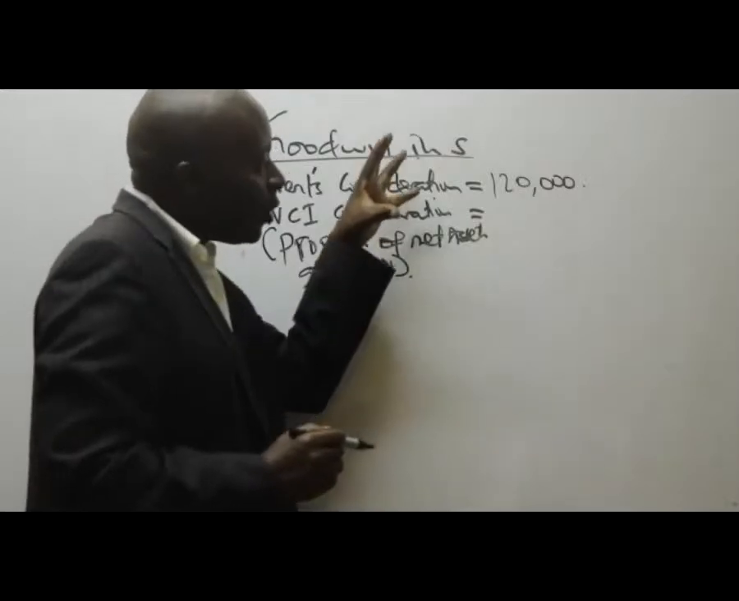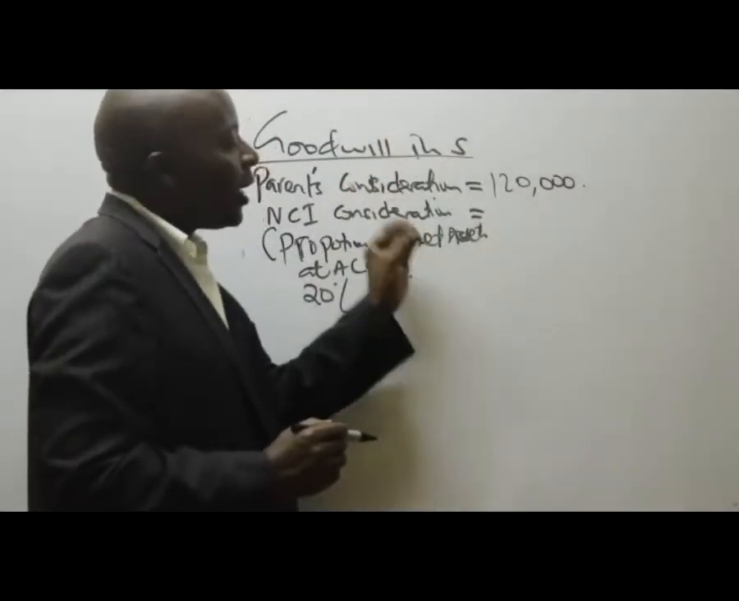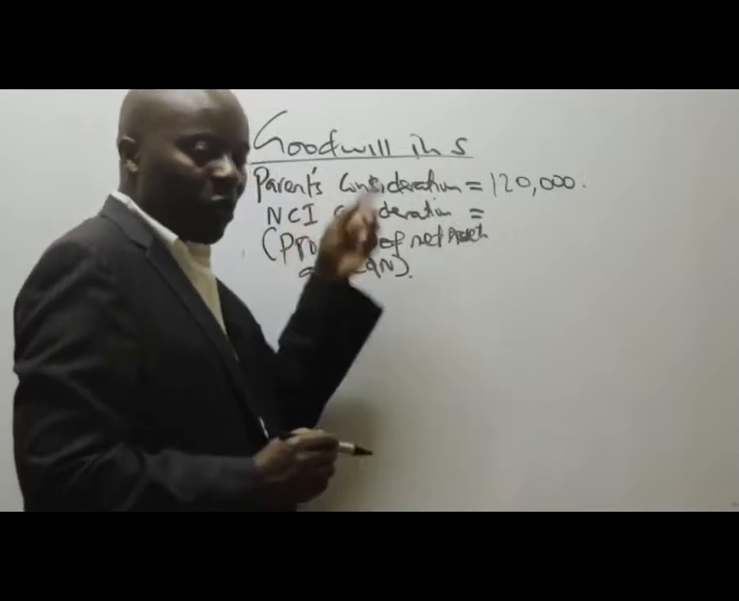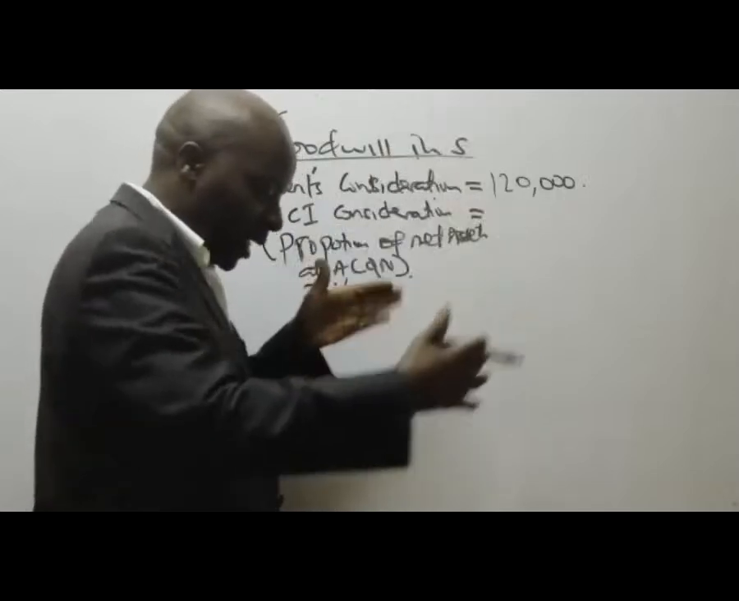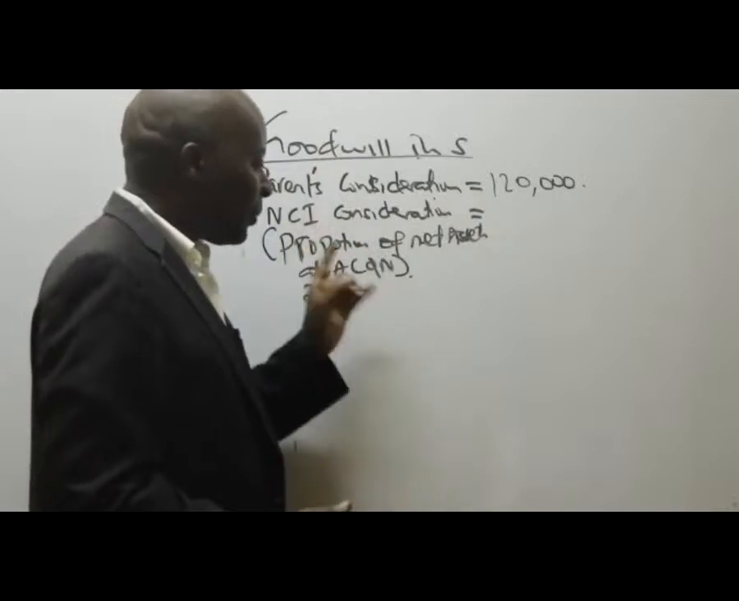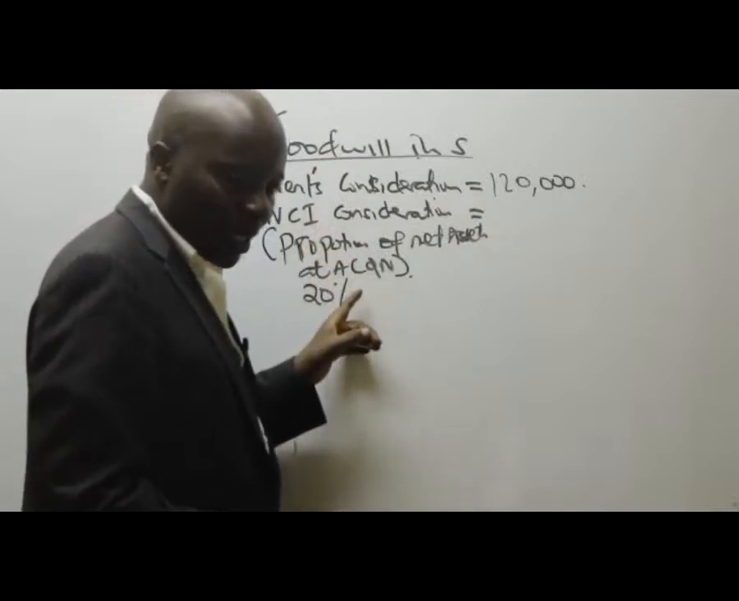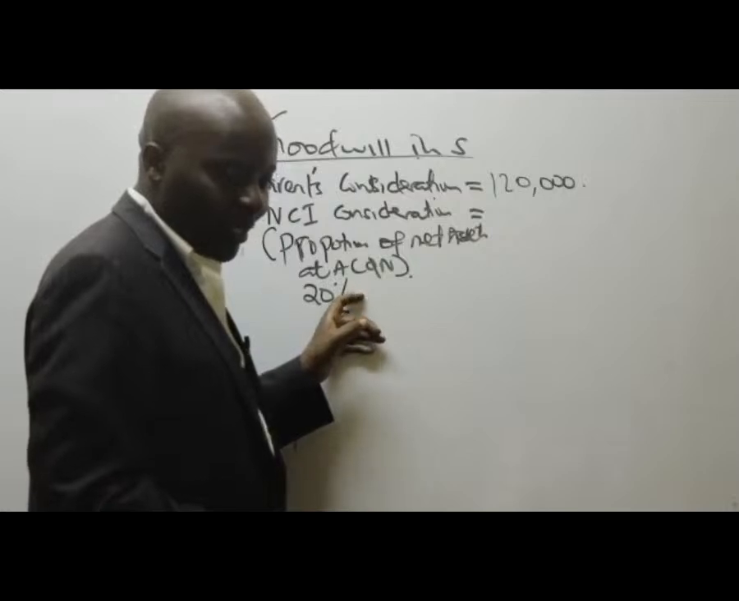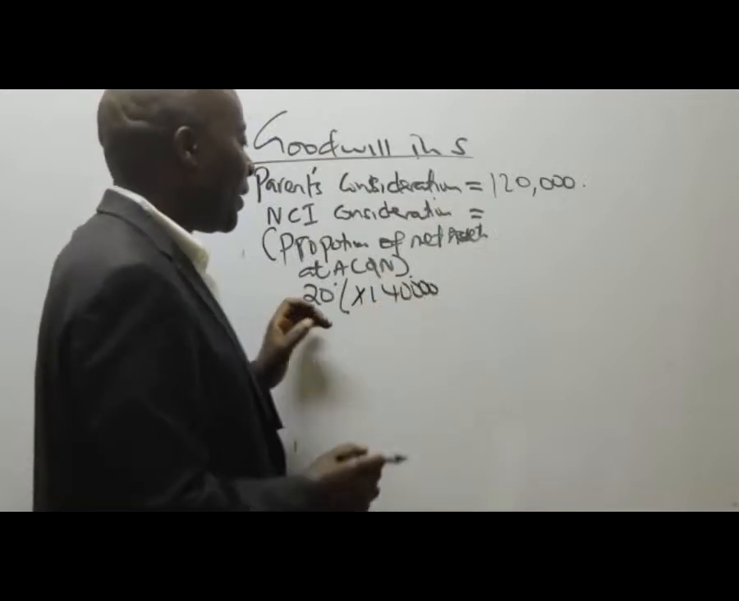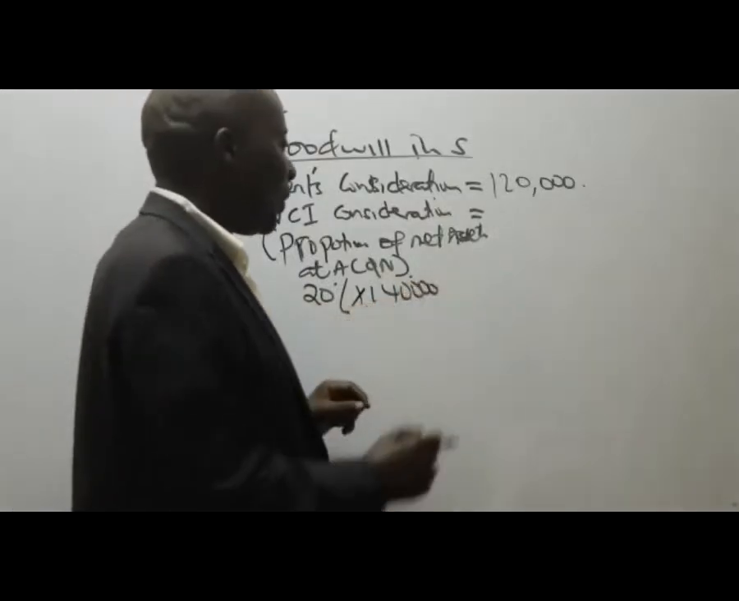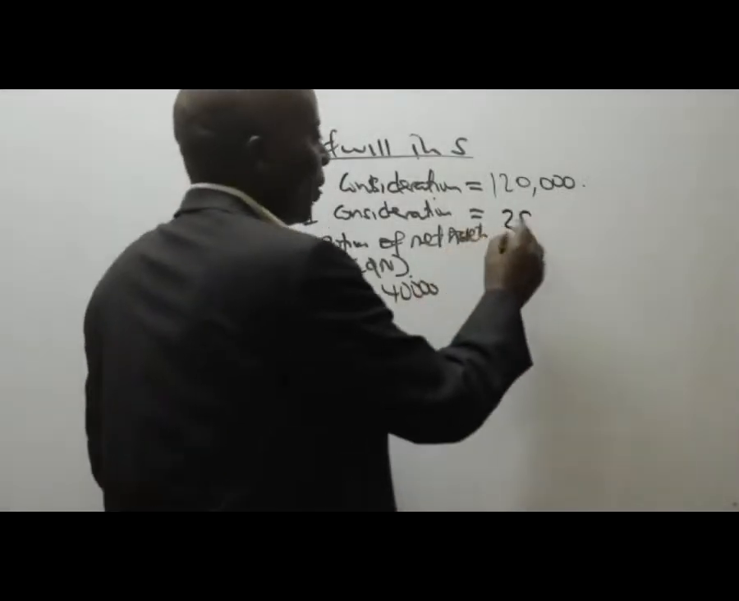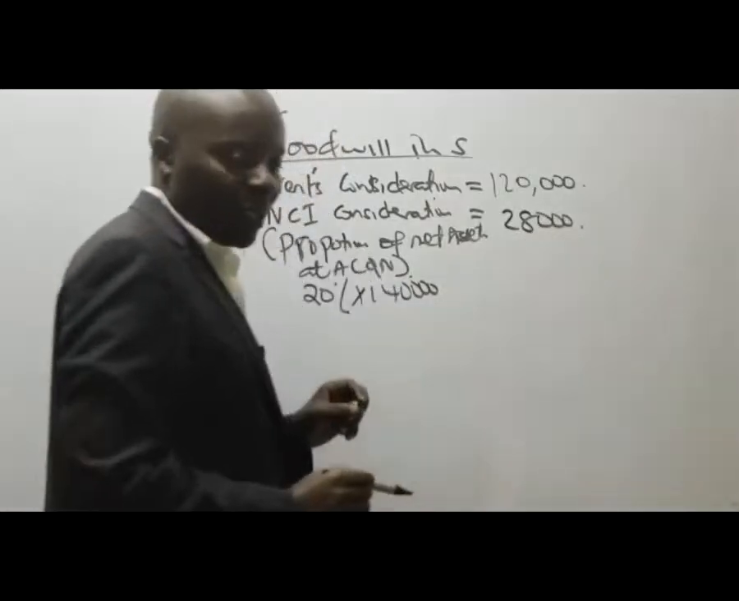Now look at acquisition. What was the net assets value of this company called S? There is at acquisition, there is at reporting. At acquisition, is there somebody who can give me the figure of the total net assets of the subsidiary? 140,000, yes. 140,000. This is now what will come to 28,000, right? 28,000.